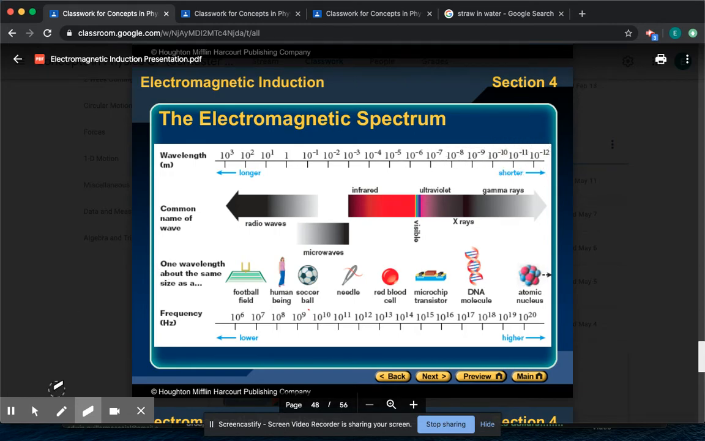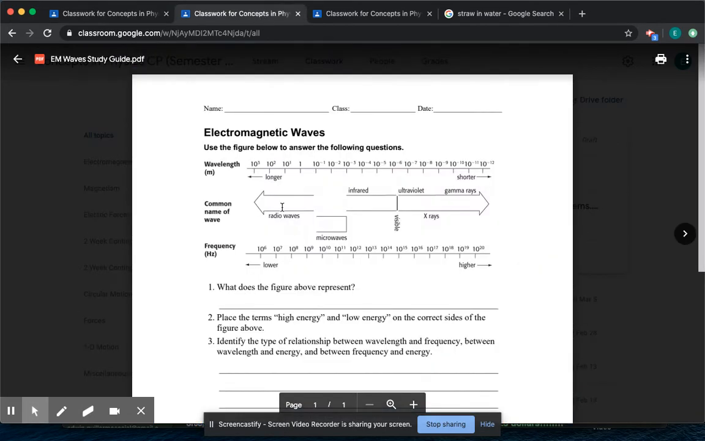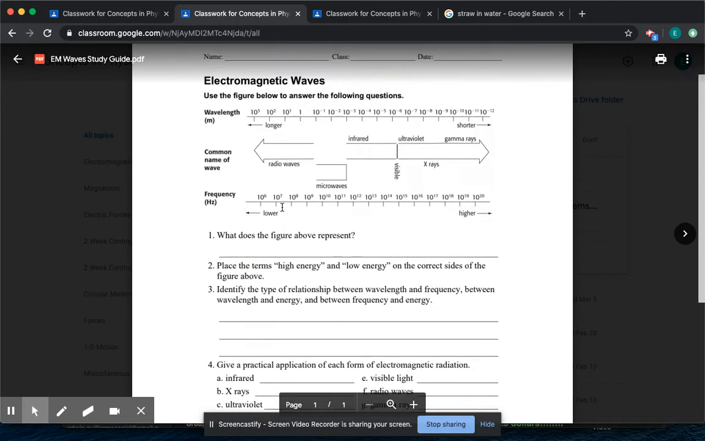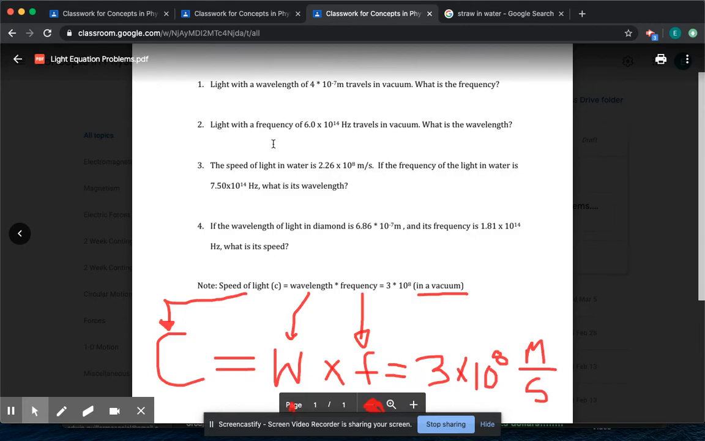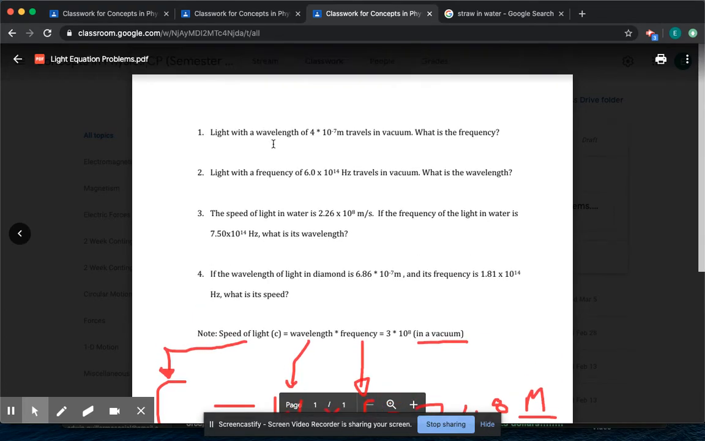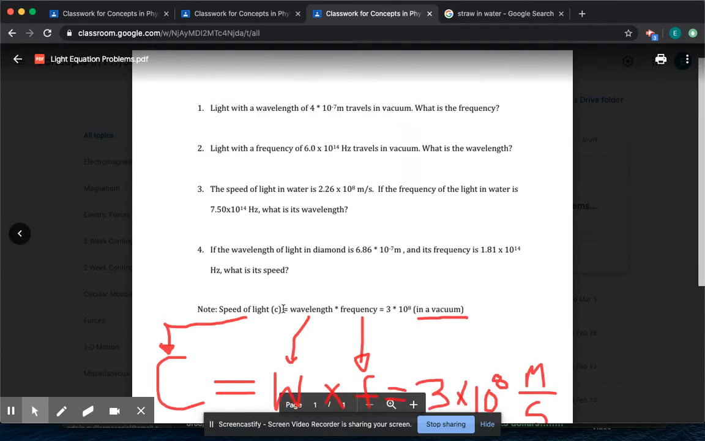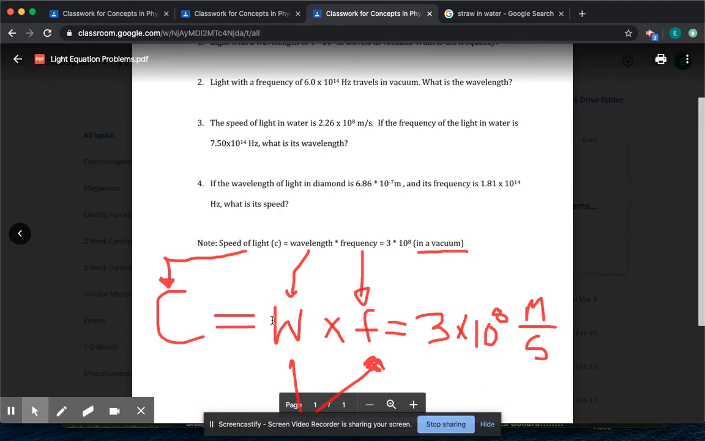And what you have is a study guide to do today. The study guide just focuses on the conceptual pieces, everything we've talked about. And then I added this just to give you some mathematical practice. It's just this one simple equation. You may be asked to find frequency, you may be asked to find wavelength, and then you have to rearrange the equation.